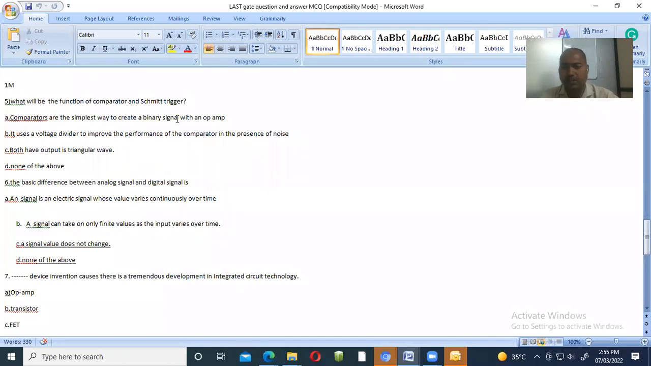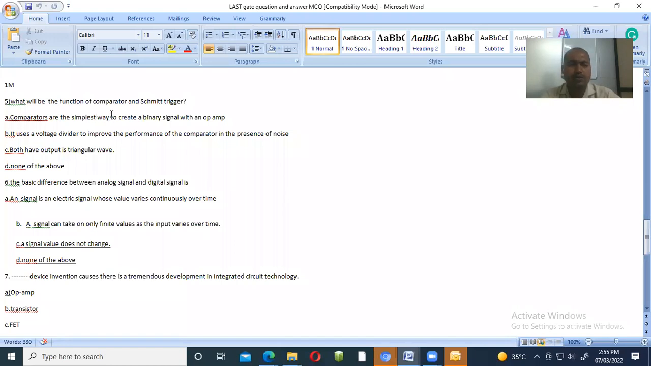This is somewhat right. And the other answer, none of the above, is not possible. We know that if we apply any type of signal, either a triangular wave, sine wave, or any other wave, a comparator should compare that signal and give a square wave. A square wave has two levels, either 0 or 1. So it converts the input into 0 and 1, the form of a binary signal. So comparators are the simplest way to create a binary signal with an op-amp. This is the answer for that question.